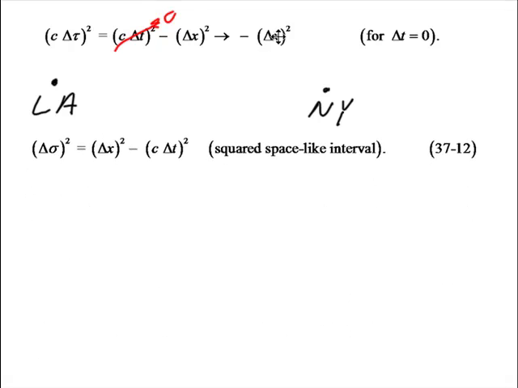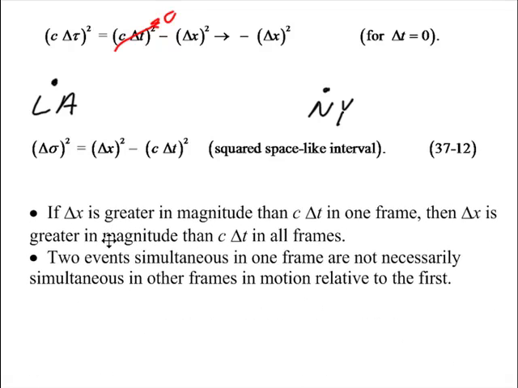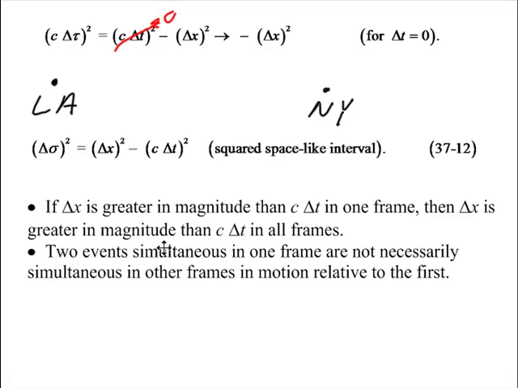I call this delta x squared delta sigma. That's simply the distance between two events in a frame where the time is the same. And that is always equal to delta x squared minus the speed of light times the change in time squared. Notice a couple of really important things here. This quantity is invariant, but that means if delta x is bigger than c delta t in one frame, then it's bigger in all frames.